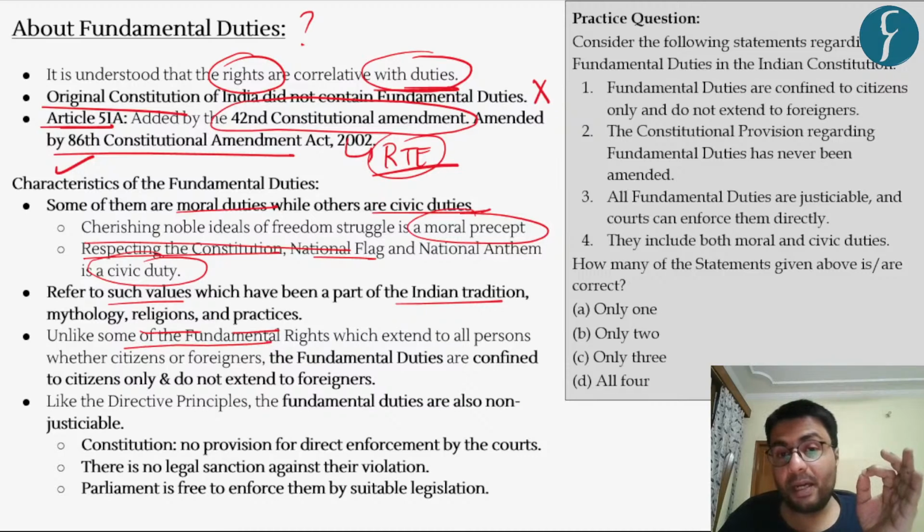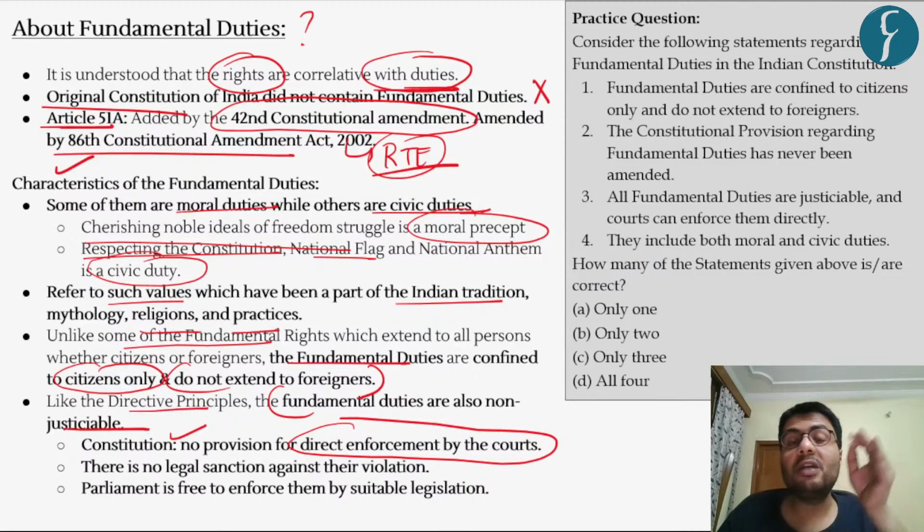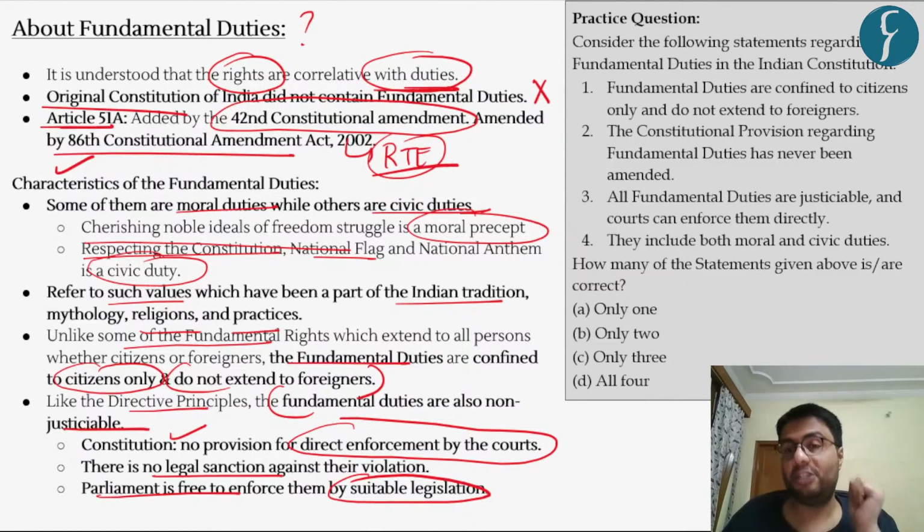However, as against fundamental rights, which extend not just to citizens of India but also to foreigners, the fundamental duties are confined to citizens only and are not applicable to foreigners. Whereas, like directive principles, these fundamental duties are also non-justiciable in nature, which means that there is no provision in the Constitution for direct enforcement of fundamental duties by a court of law. Hence, there is no legal sanction against the violation of a fundamental duty. However, the Parliament is free to enforce any fundamental duty through suitable legislation.